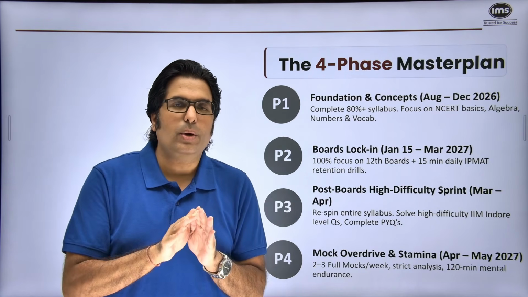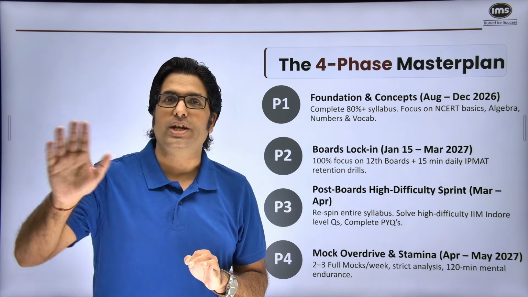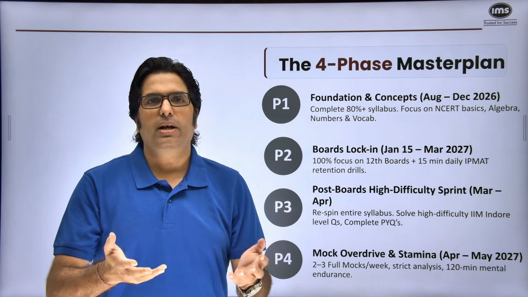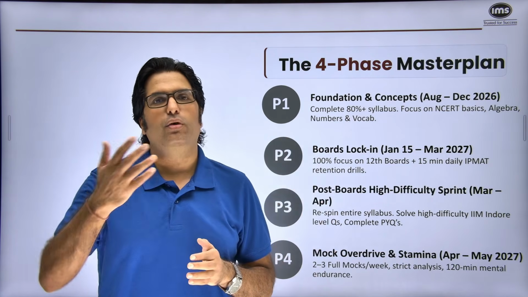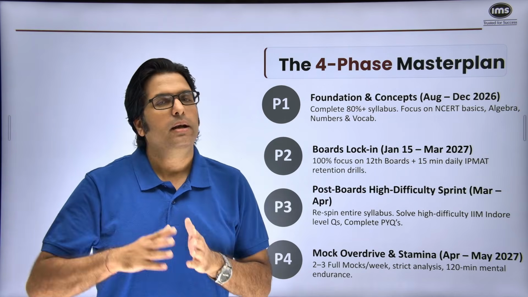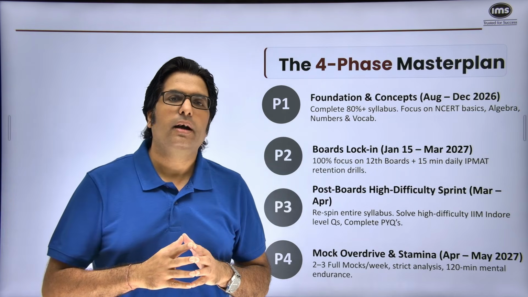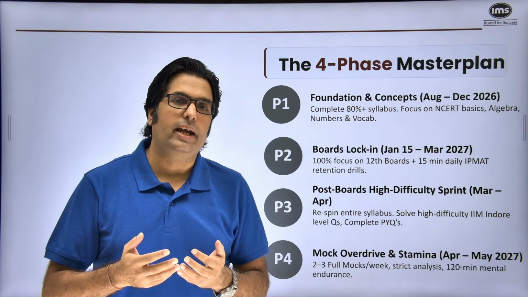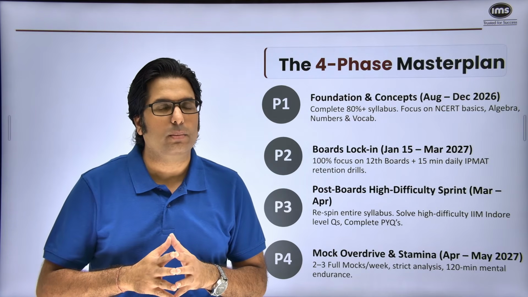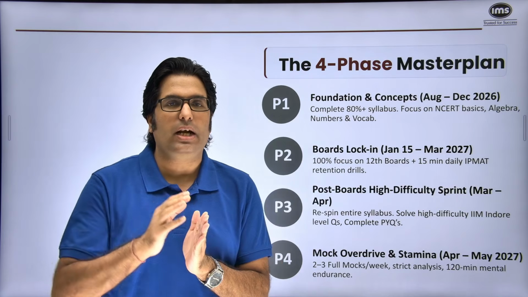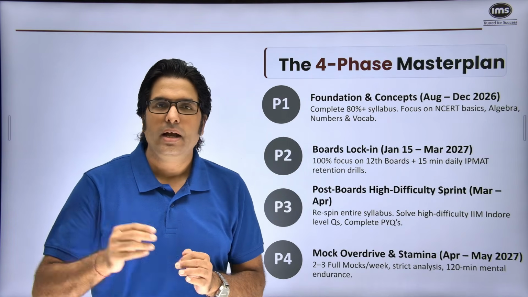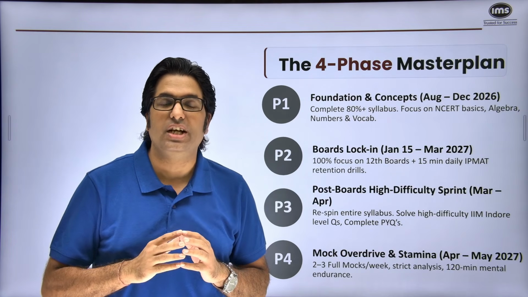Just by looking at the question, you should be able to tell, oh, this is a part of standard theory. I've studied this earlier. Similarly, there are questions on time and work that A can do a piece of work in 10 more days than what A and B together can take. B can do it in, again, some relationship with what A and B together can take. In how many days will A alone be able to do a complete piece of work? Now, these are standard, basic, easy level questions that require some amount of conceptual clarity, and you can get answers to these questions in a jiffy.